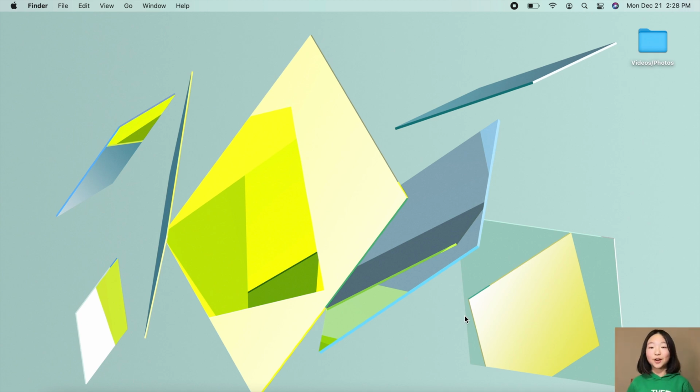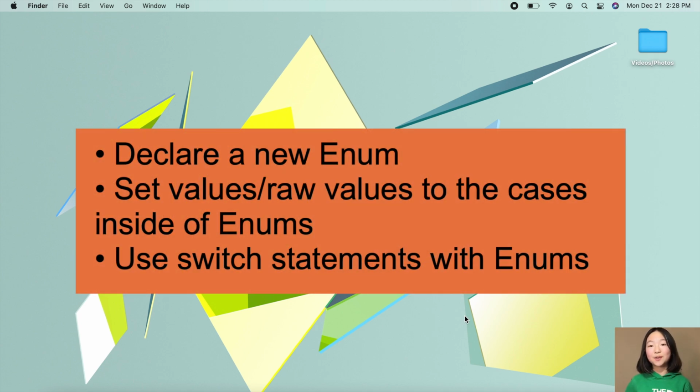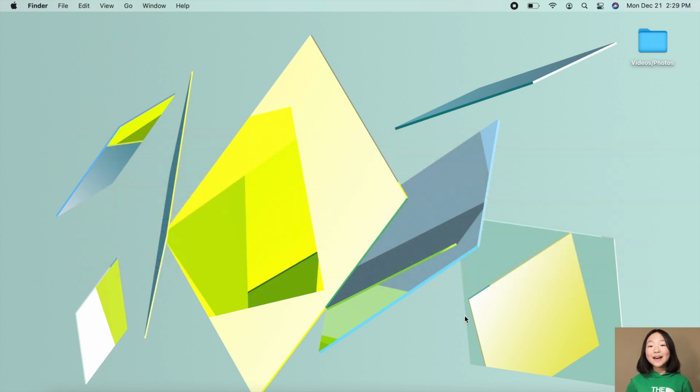So in this video, we'll be starting out by learning how to declare an enum. Then we'll be learning about how we can set values to the cases inside of our enums. Then finally, we'll be learning about how we can use switch statements with our new data types. So let's go ahead and see how to declare an enum.